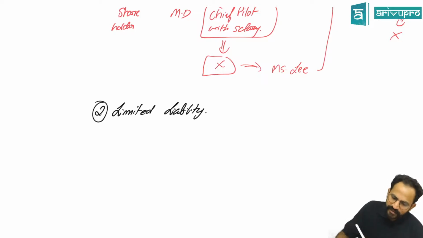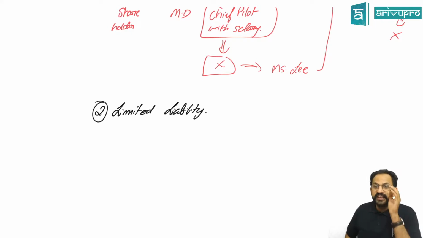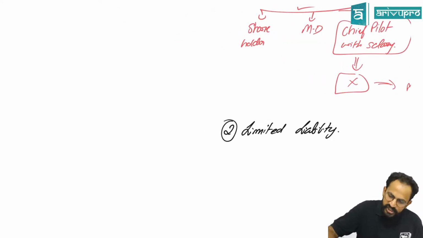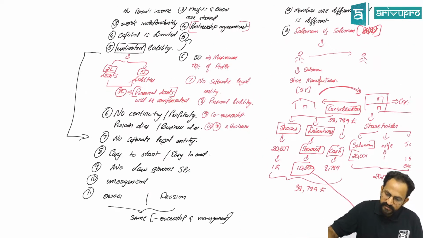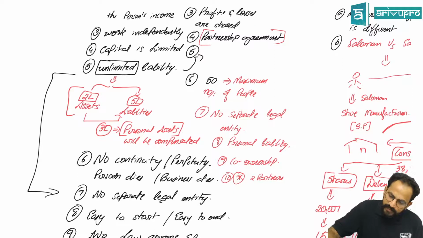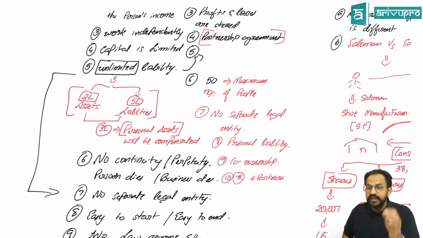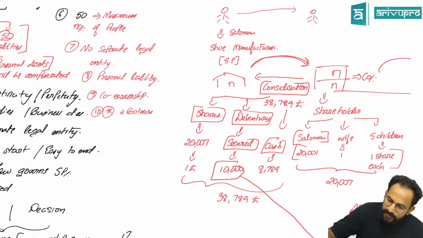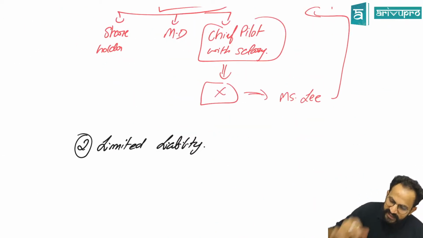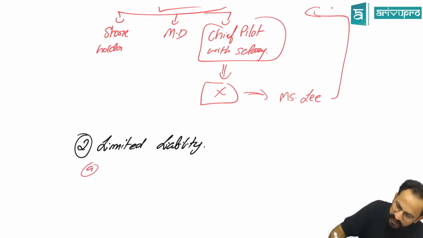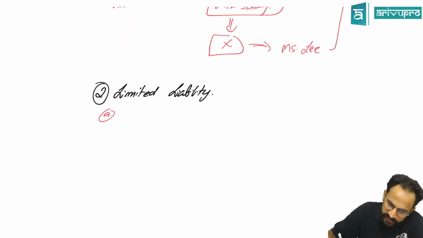Sir, what do you mean by limited liability? Whenever there are losses, the liability of the member is limited. Unlike a sole proprietorship, where we had written this particular example, if the company's assets are not sufficient to repay the liability, your personal assets will also be taken. That does not apply to the company type of business. That is limited liability. Under this, you can write for your reference,